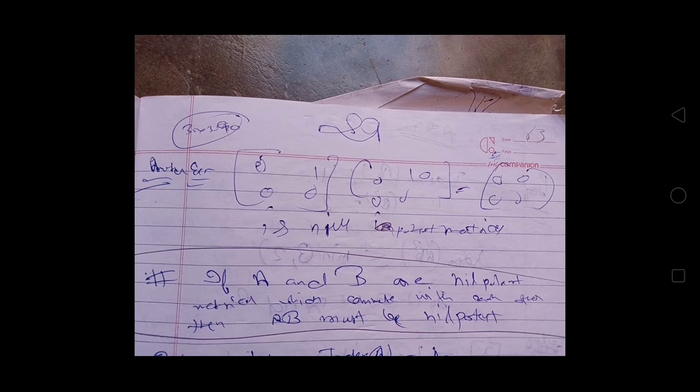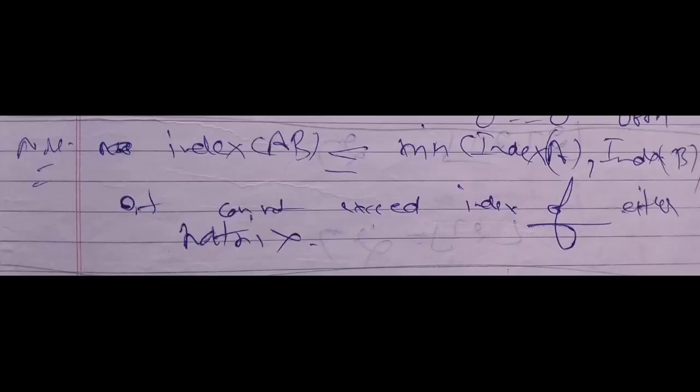So we can say that the product of two nilpotent matrices may or may not be nilpotent. If A and B are nilpotent matrices which commute with each other, then AB must be nilpotent. So if A and B are nilpotent matrices which commute with each other, then A plus B and AB must be nilpotent matrices. Now see this note: index of AB is less than or equal to the minimum of index A and index B. It cannot exceed the index of either matrix.